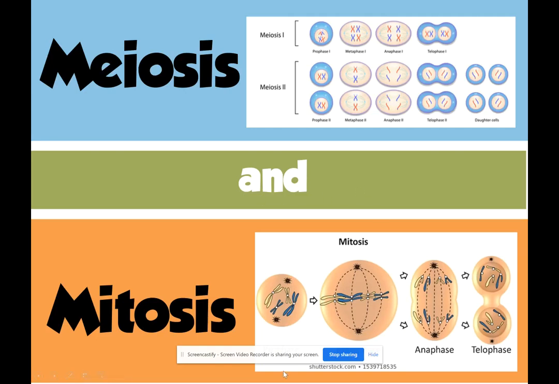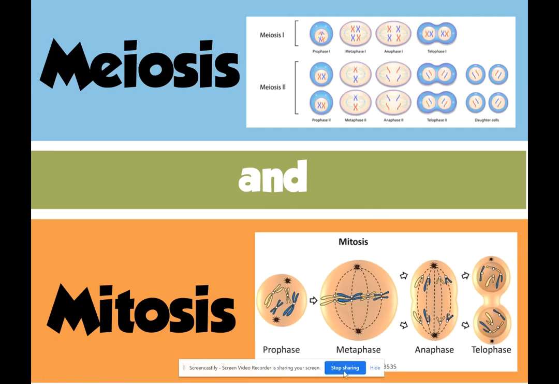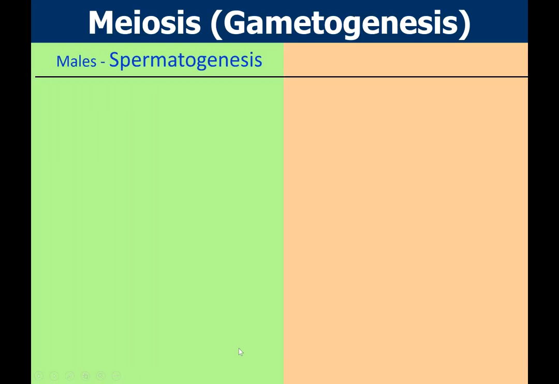Let's talk about meiosis, the types of meiosis, and compare it with mitosis. So meiosis, also known as gametogenesis, gamete meaning the gametes, O joins words in biology, genesis meaning forming. So we are forming gametes. The first type is spermatogenesis, creating sperm, and in females it is called oogenesis.